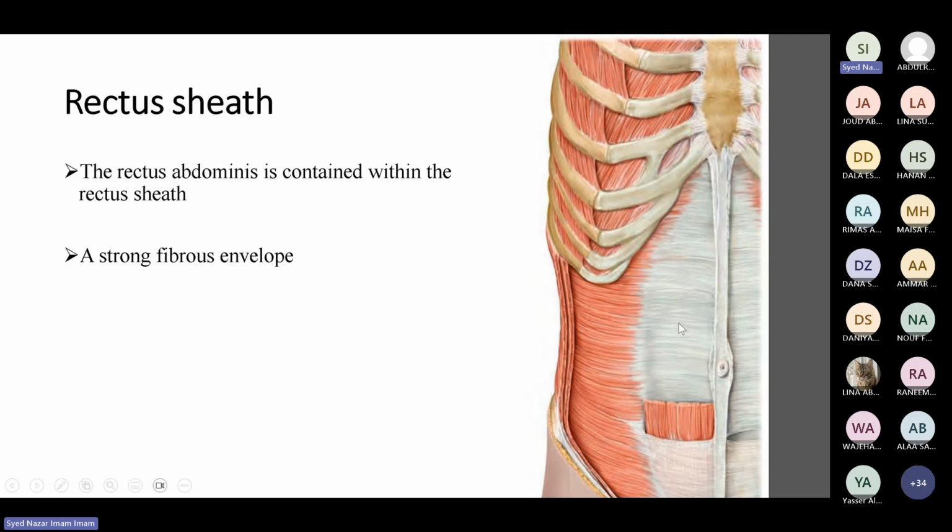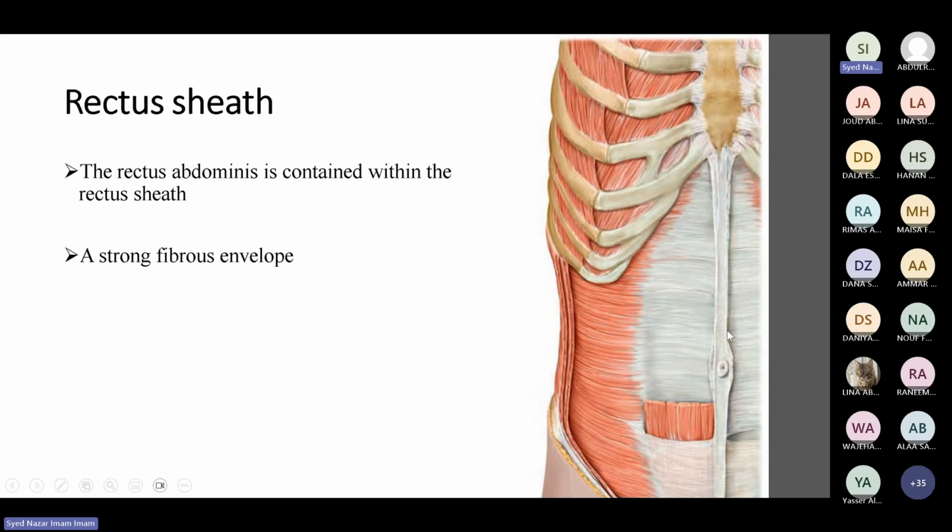What is aponeurosis? These are the flat tendon. The difference between the aponeurosis and the tendon is that a tendon is a round band-like structure, but the aponeurosis is a sheath. So again, these are tendons, but these are flattened. So these are called fibrous sheath of what? The external oblique, internal oblique, and transversus abdominis.